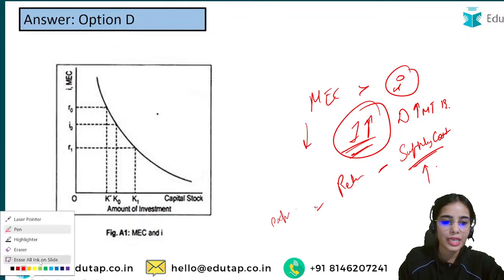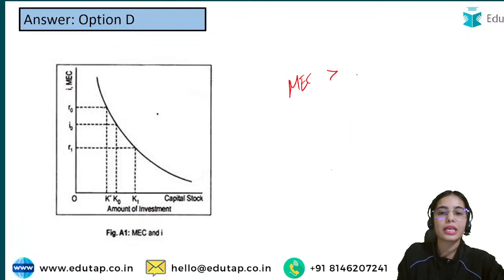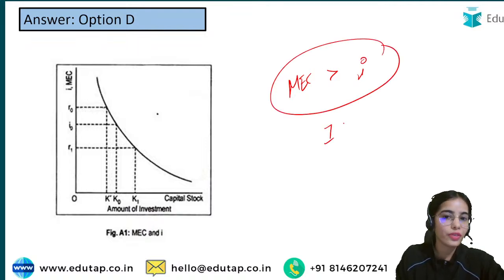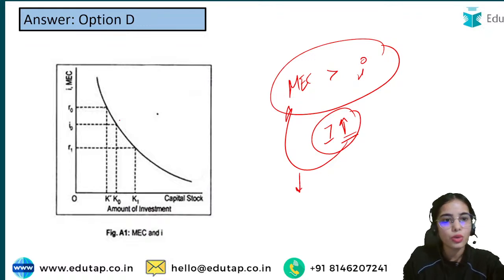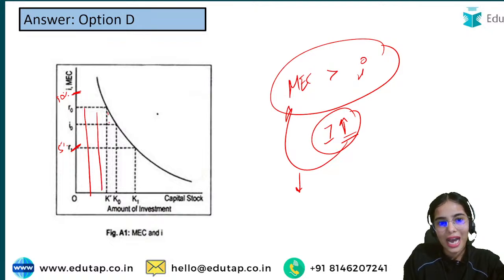That's why, if your MEC is greater than the interest rate, you will invest more, but when you invest more, your MEC decreases. If your MEC is 10% and the interest rate is 5%, you will keep on investing more, and as you invest, your MEC keeps on declining.